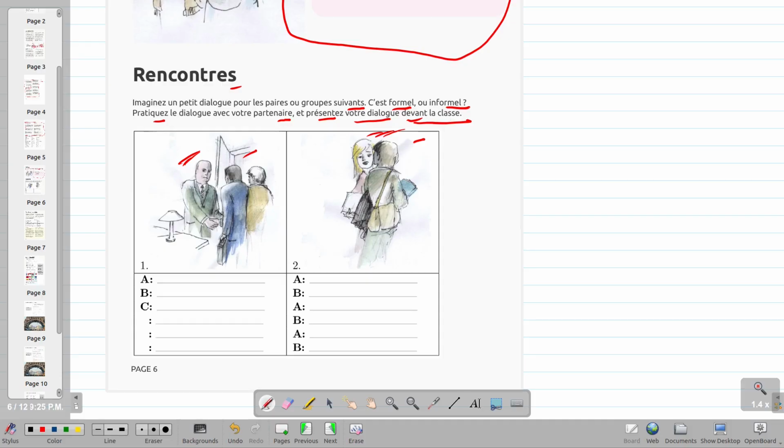So imagine what these guys are going through. Create a dialogue for Mr. A, Mrs. B, Mr. A, Mrs. B, Mr. A, Mrs. B. The same thing here. You have Mr. A, Mr. B, Mrs. C. Create a dialogue for all three and be creative. Try to exhaust every vocabulary that you have learned so far. And if you have any question, let me know.